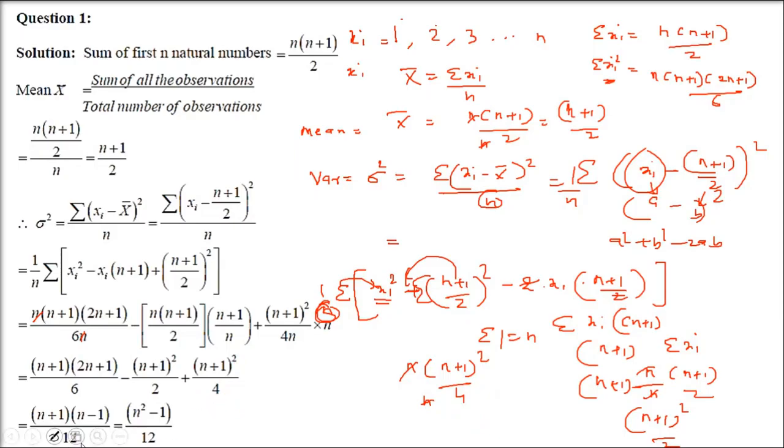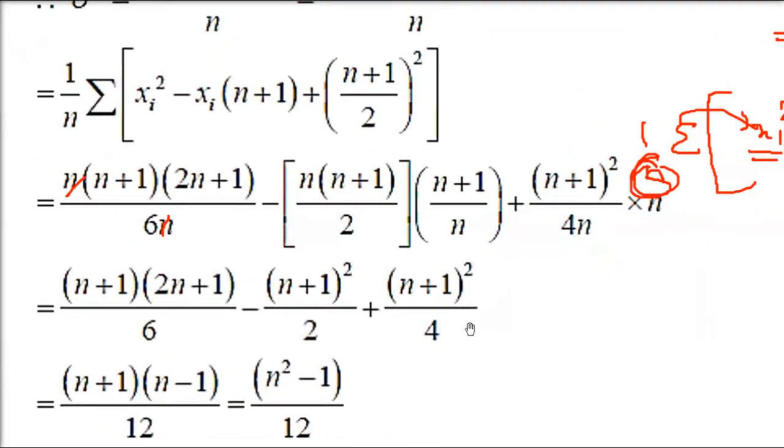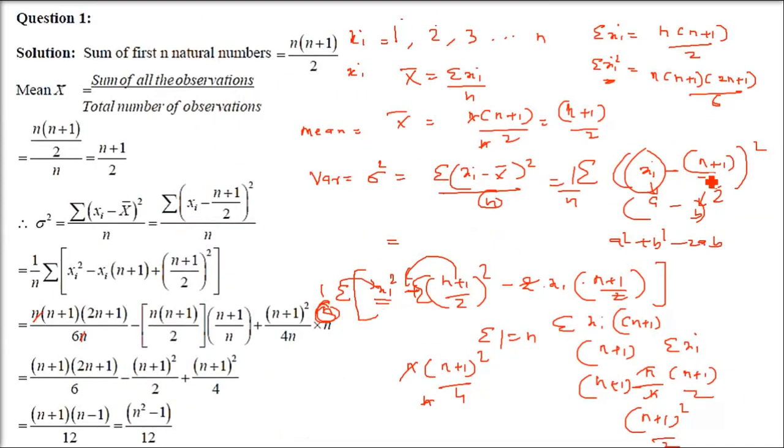So this is the point where you have to apply your arithmetic skill. That is, you have to take the LCM. If you see 6 and 4, the LCM will be 12. And when you solve it, it will be (n plus 1) into (n minus 1), that is a square minus b square, n square minus 1 square. This is going to come. So when we do this, the solution is (n square minus 1) by 12. So you have to take the LCM and then solve it. All the logic I told you, this is how the solution has been solved. Okay, so this is how we deal with very short answer questions.